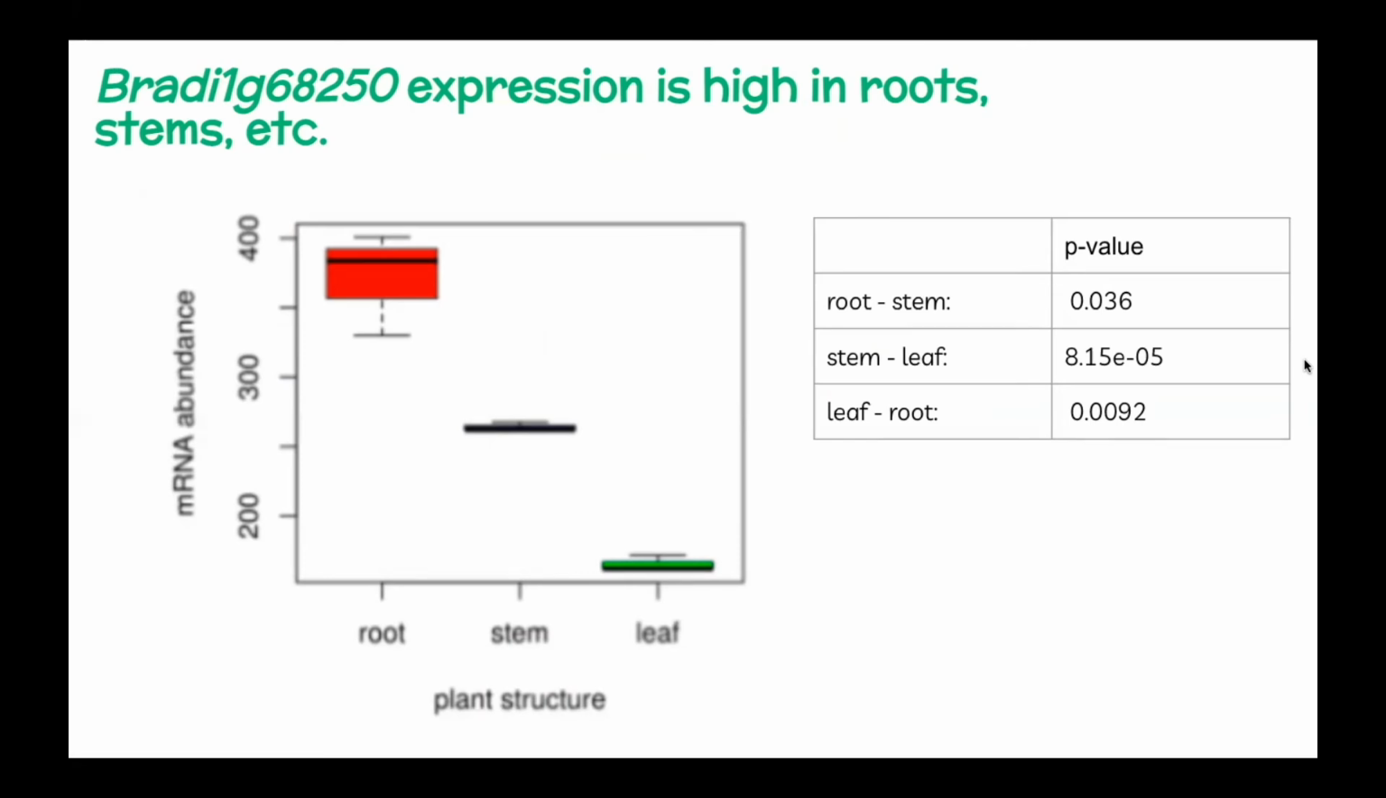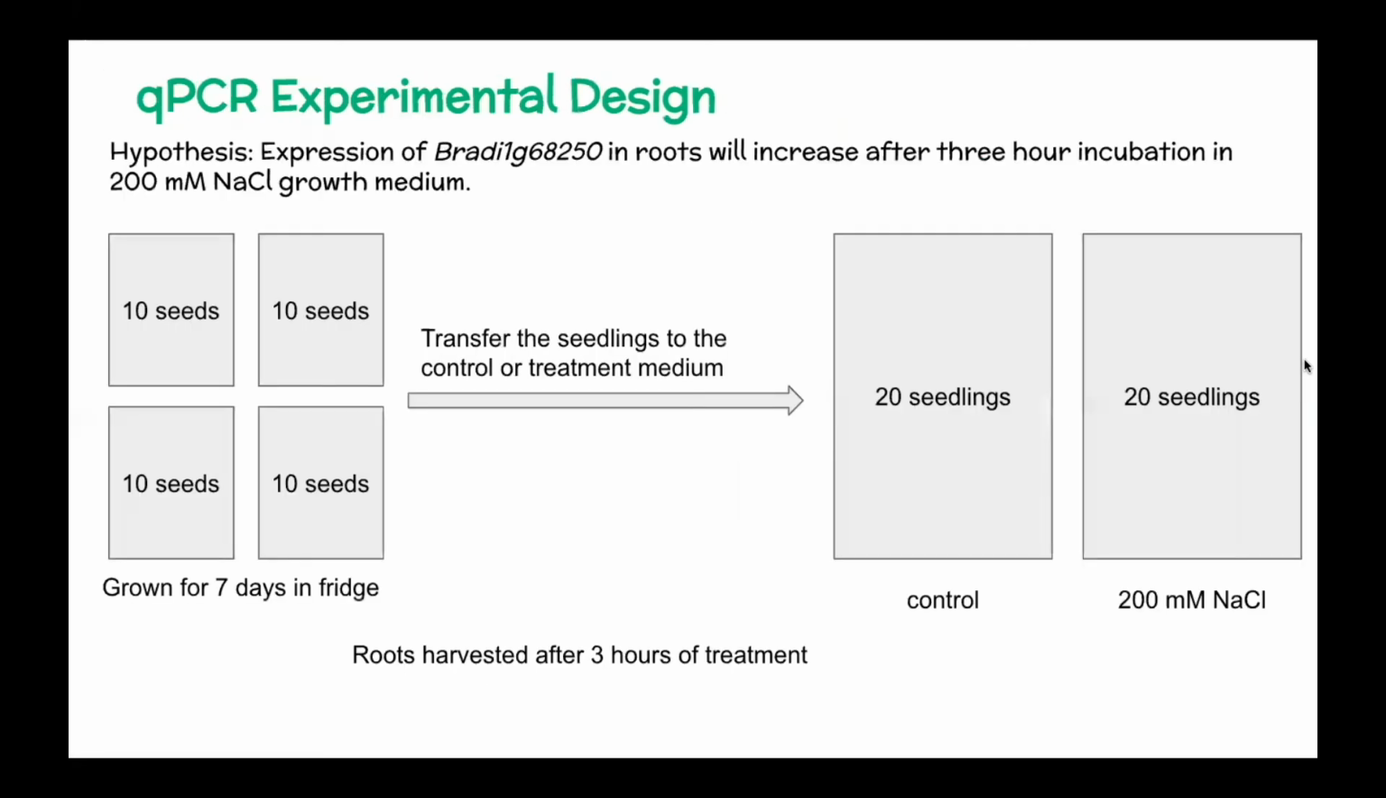And so when we designed our qPCR experiment, since we saw that expression was so high in roots, we decided to base it in the roots. And since we were able to rule out circadian rhythm regulation, we decided not to test that at all, but rather focus on the salt stress tolerance. And so our hypothesis was that expression of our gene would increase in roots after we incubated the roots for 3 hours on a 200 millimolar sodium chloride growth medium.